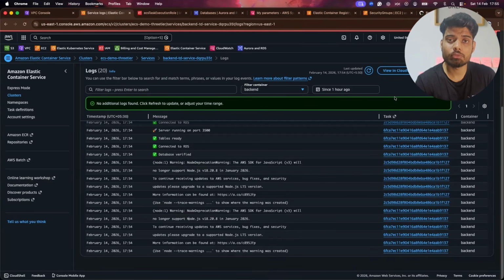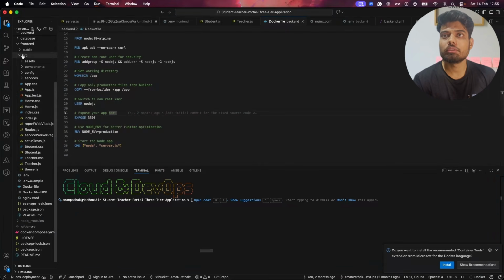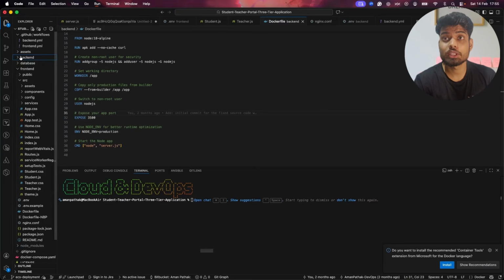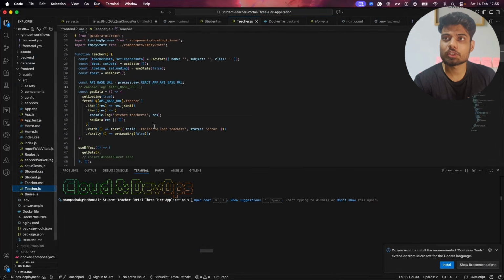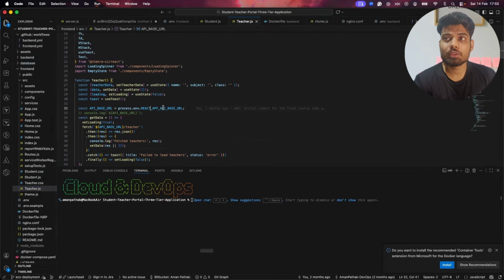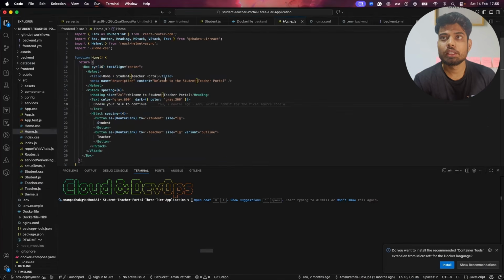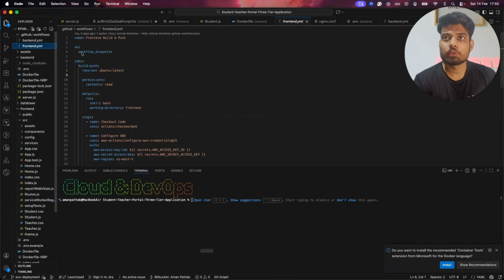Now we have to set up our front end. For the front end, we have the applications, and the front end is a little bit of a mess because whenever you see, there are a lot of index HTML files and CSS files. So I'll just keep it for home, like student.js and teacher.js. So this is the API that we have to provide, so it will be able to communicate to the backend. That's it. So I'll just simply jump onto the workflow for you.